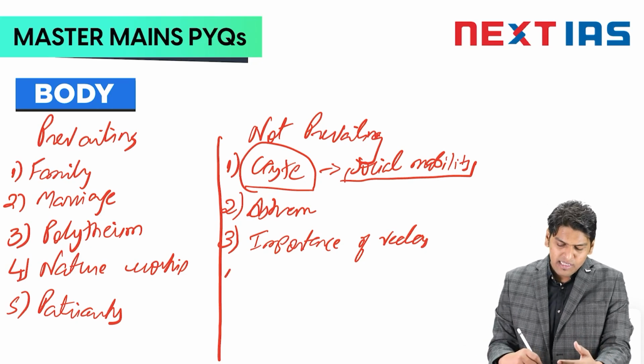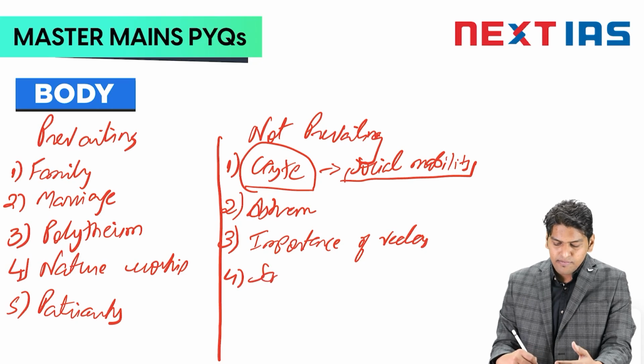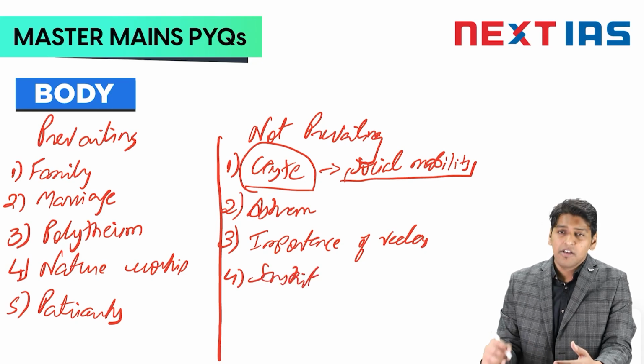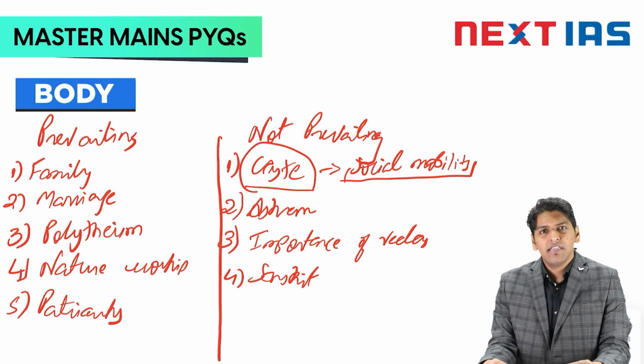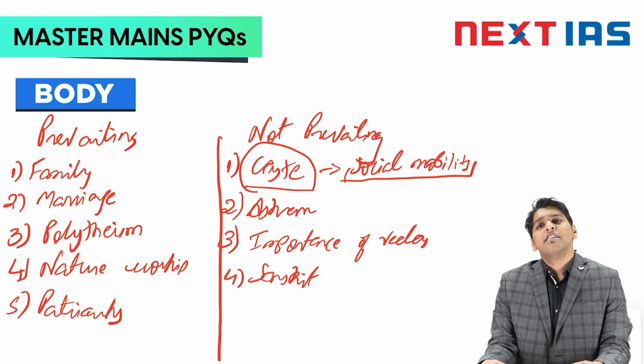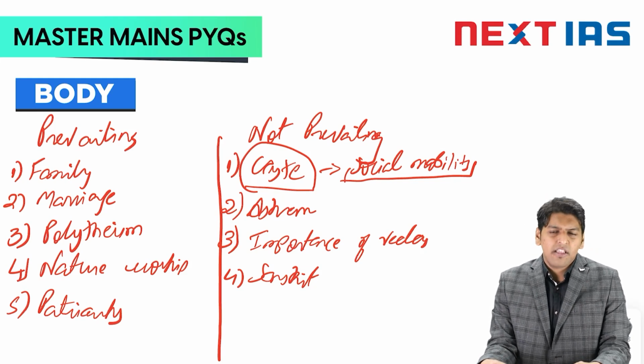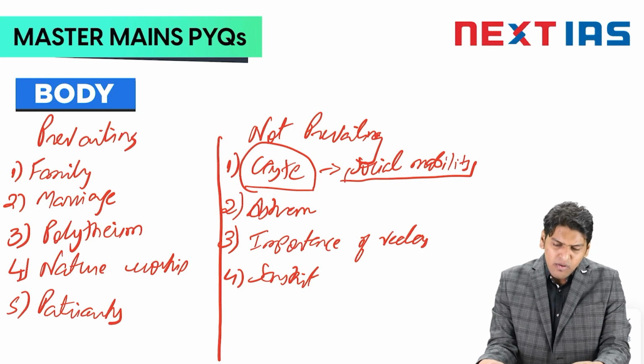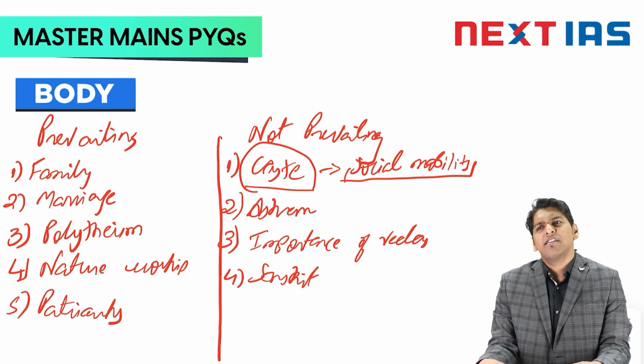Then we see Sanskrit. Sanskrit used to be the most important language of that time, the language in which knowledge used to be shared. But now, as we see, Sanskrit is surviving only in pockets. Yes, the central government is promoting it. Even the CBSE teaches it in schools as a third language, but its acceptance and use is very limited.